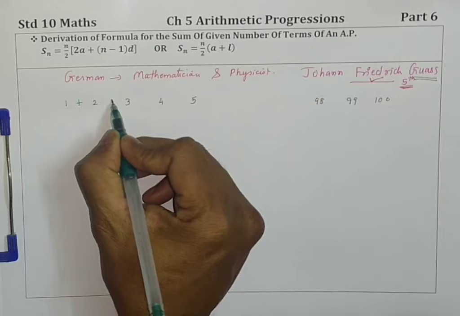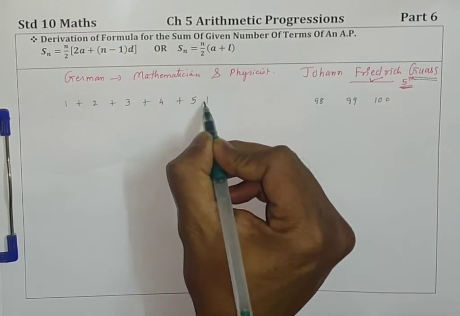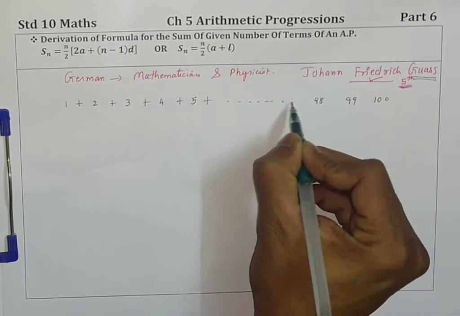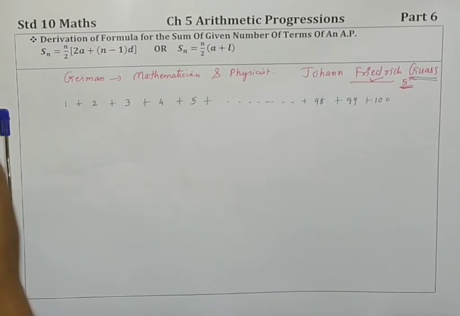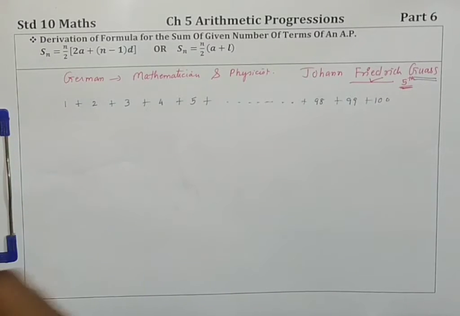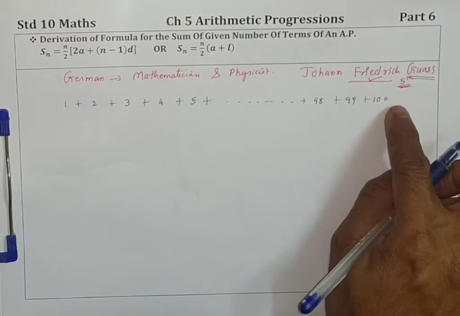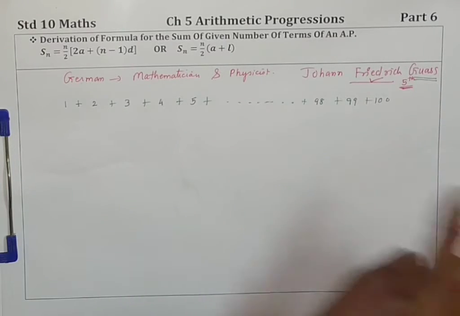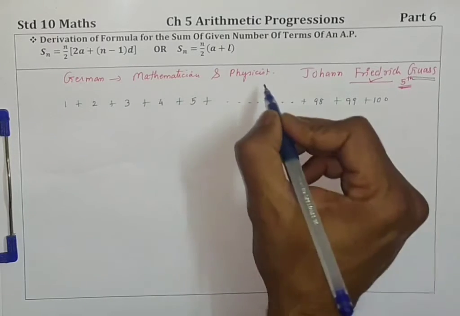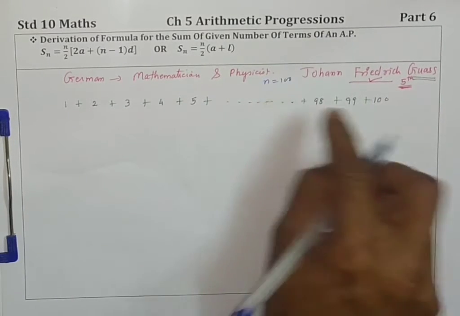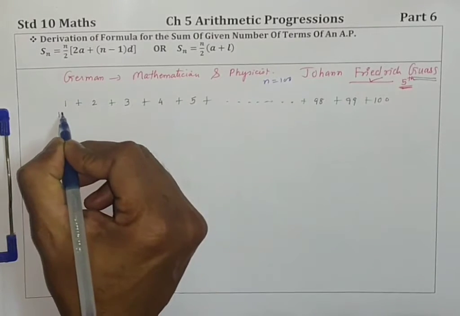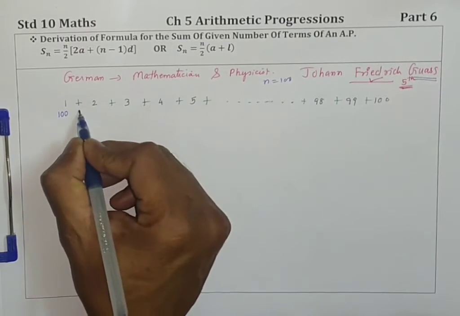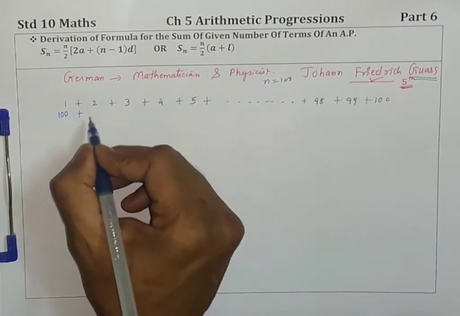He had to add all these numbers, correct? 1 plus 2 plus 3 up to 98 plus 99 plus 100. Children, what Gauss did, he wrote all these 100 numbers. There are totally 100 numbers starting from 1 to 100, so n is equal to 100. Total number of numbers is 100. He wrote in the reverse order. 100 first he wrote. This is in ascending order. Then he wrote in descending order.